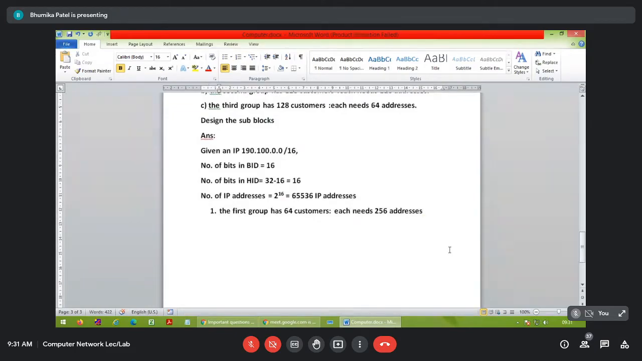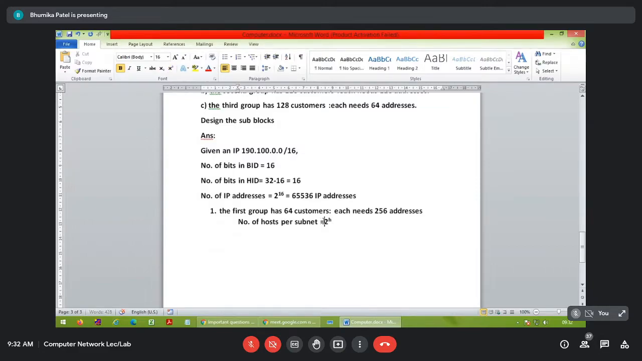For the first group, I need a total of 64 customers, and for the 64 customers I need a total of 256 IP addresses each. So that means in the question we are given the number of hosts per subnet, right? Because 256 IP addresses are needed. So the number of hosts per subnet equals 2 raised to h. The formula is 2 raised to h, right?